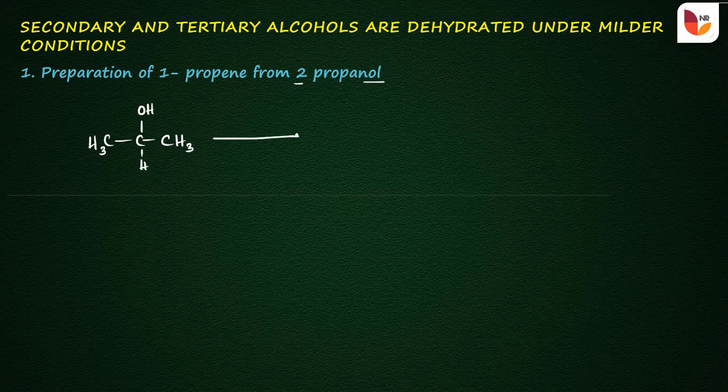So this propanol undergoes dehydration in the presence of an acid, that is 85% H3PO4. That is, it does not require 100% phosphoric acid or sulfuric acid. The reaction takes place even in dilute conditions, and it gives the product. That is, there is an elimination of hydroxyl group and hydrogen. Either this hydrogen or this hydrogen is eliminated along with the hydroxyl group.